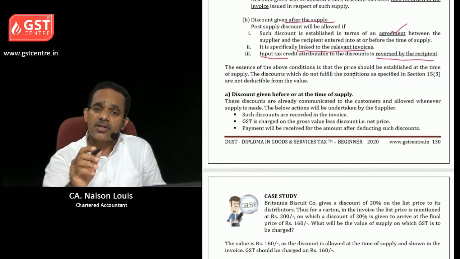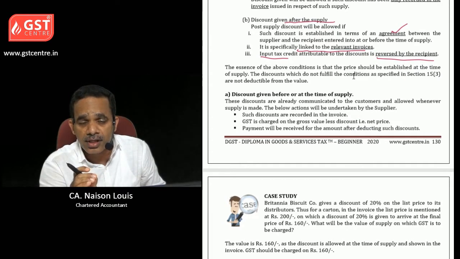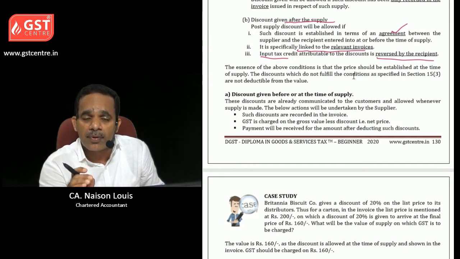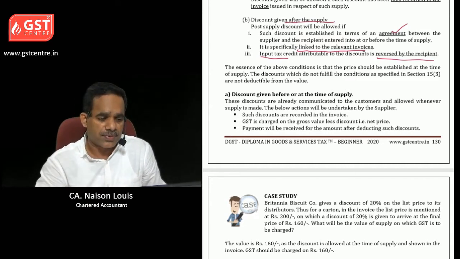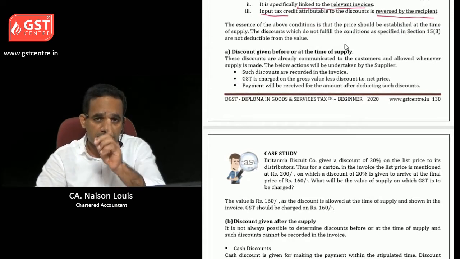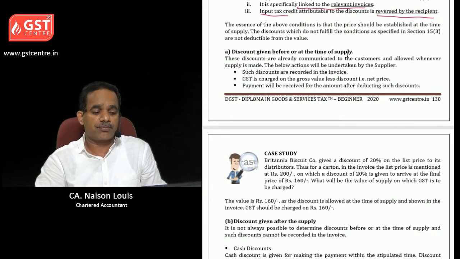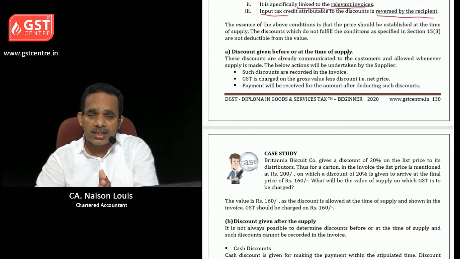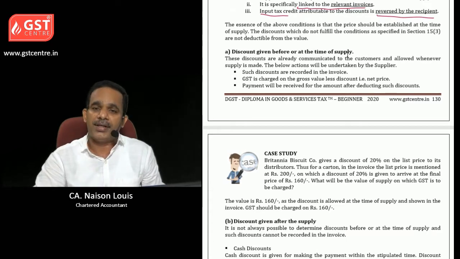So the essence of all these conditions is that there should be a clear agreement before or at the time of supply between the supplier and recipient as per section 15 subsection 3. So let us go to discount given before or at the time of supply. The condition is it should be clearly mentioned in the invoice, and if it is mentioned in the invoice, only on the net price the GST should be paid.